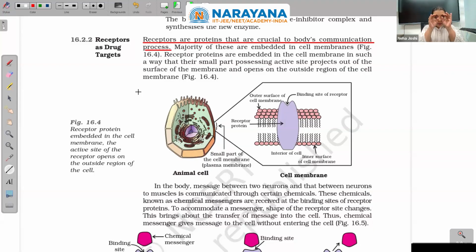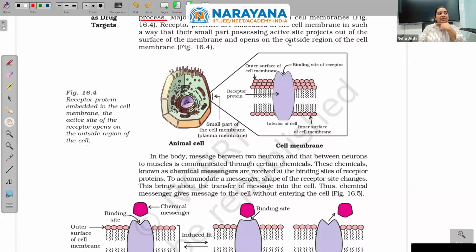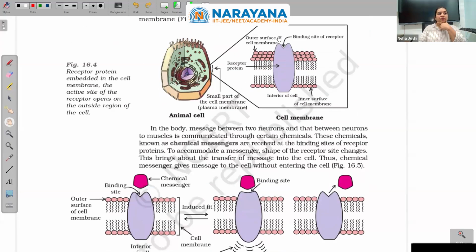In those castles there were small windows through which the soldiers used to keep a watch on what is there outside, or can we be attacked or will we be attacked, that type of thing. These are the receptors. Okay, small openings. Now these openings basically communicate how those windows used to communicate that okay, we are being attacked, come back and all those things. Same way these are the signal taking places.